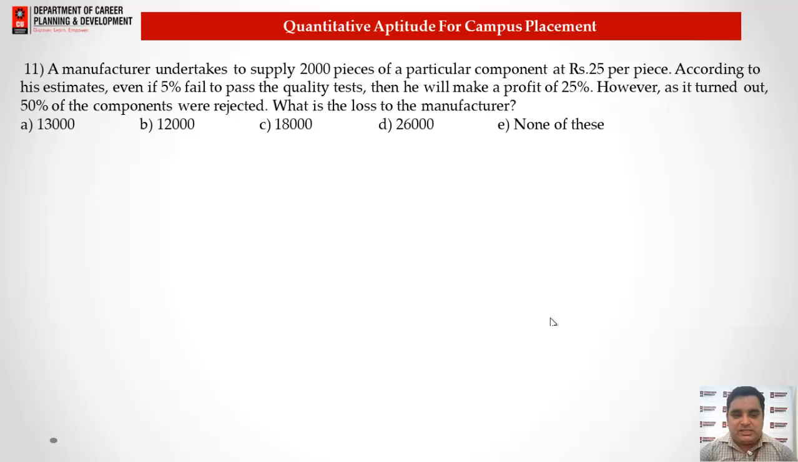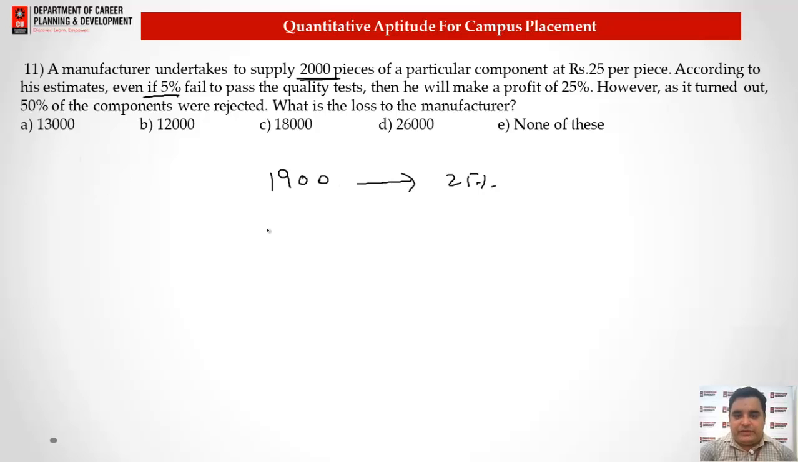Now next, question number 11 says that a manufacturer undertakes a supply of 2000 pieces of a particular component at 25 rupees per piece. According to his estimate, even if 5% fail to pass the quality test, he will make 25% profit. As it turned out, 50% of the components were rejected. What will be the loss of the manufacturer? So for this question, out of these 2000 pieces, if 5% fail, 5% of 2000 will be 100, meaning over 1900 there is a profit of 25%, right?